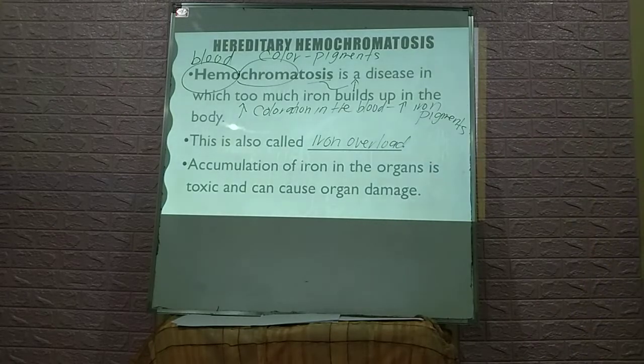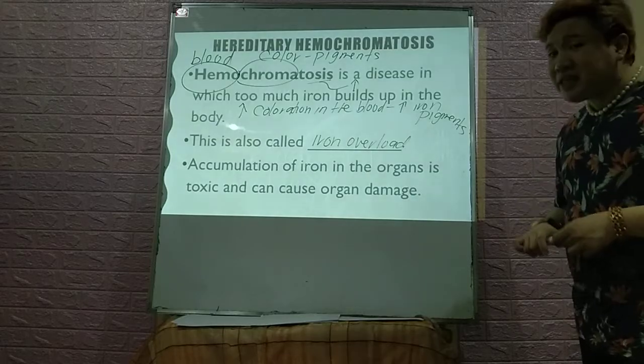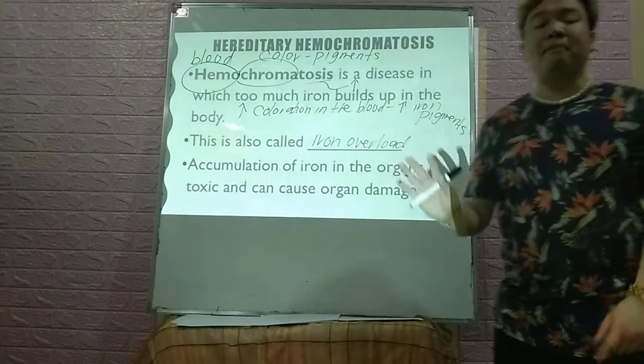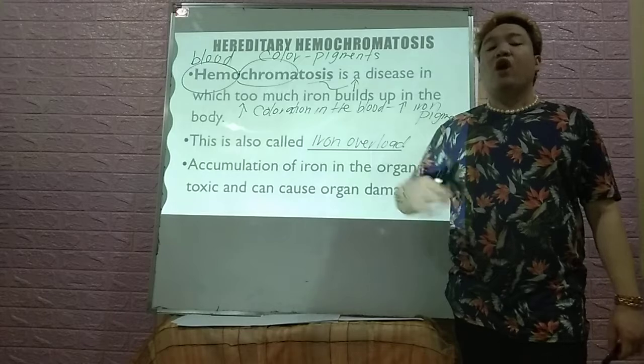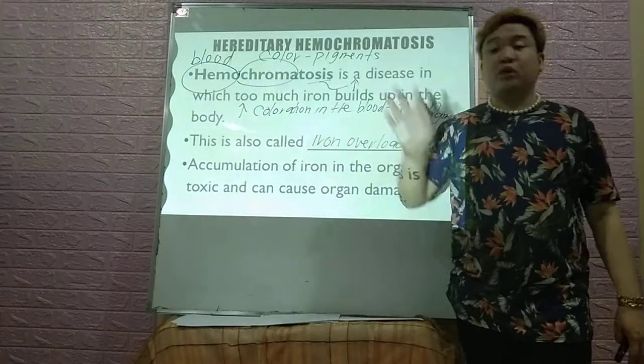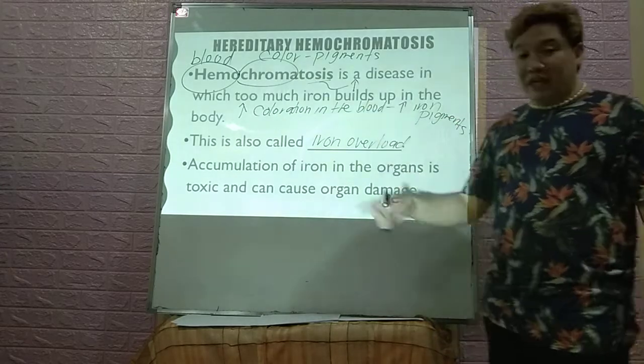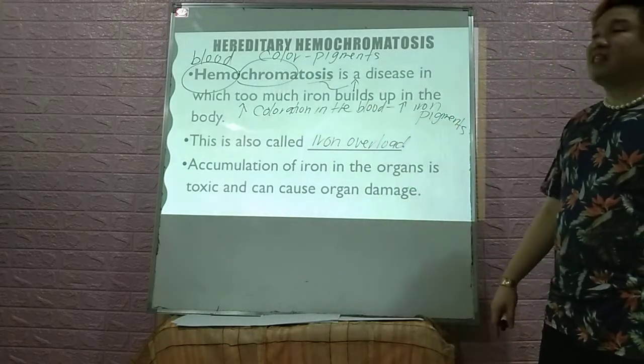Simply, when we speak of hereditary hemochromatosis, as the term implies, it is hereditary. This refers to the accumulation of iron in organs, which is supposed to be toxic and can cause organ damage. And actually, guys, not just one organ but multiple organ damage. Just remember, whatever specific part of your body is accumulating iron, which means that part contains more iron, that accumulation of iron will lead to a certain disease in that specific organ.